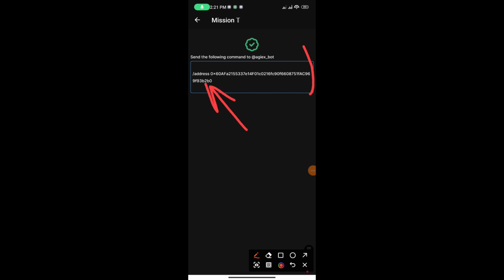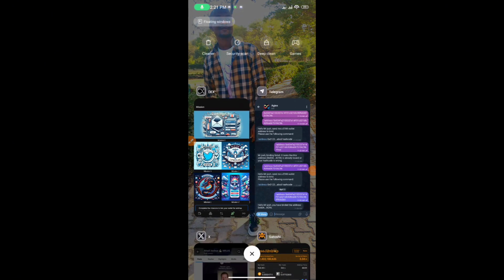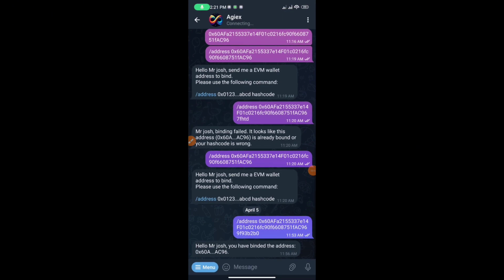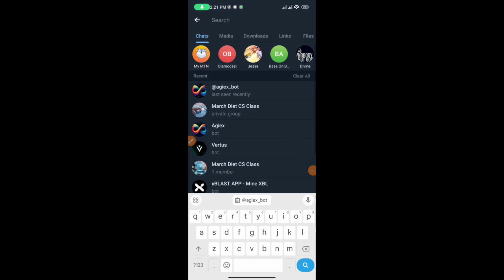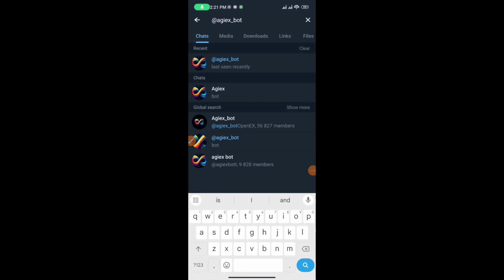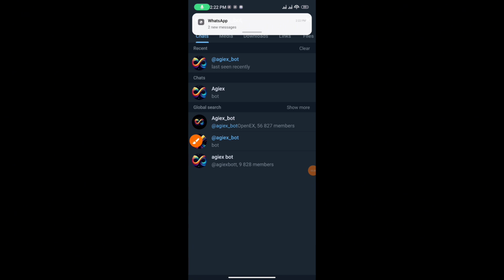And if you are on the right spot, on the right boat, you are definitely going to bind your address. You're going to definitely be able to bind it, but you have to be on the right place. All right, because you can see what I'm having here. Some of them are already claiming. We're having about 5 different boats, and if you are not on the right boat, you will not be able to bind. So that is for that.